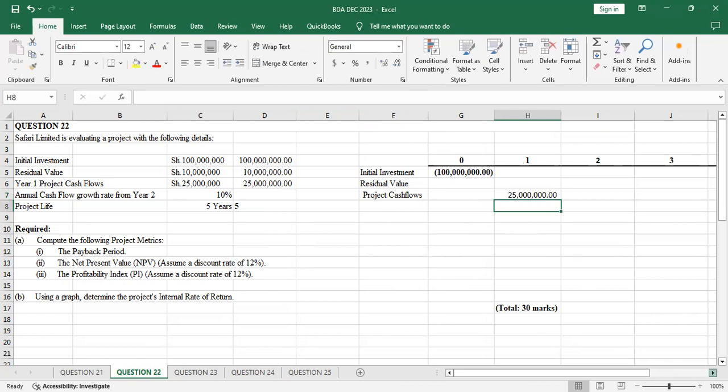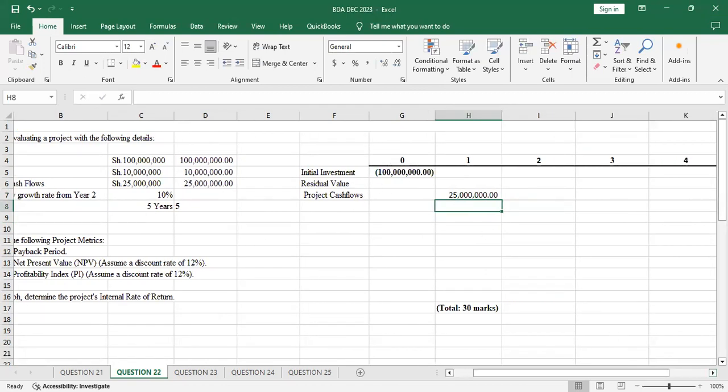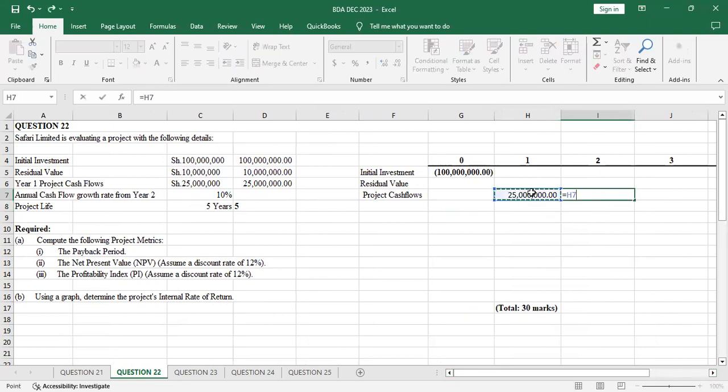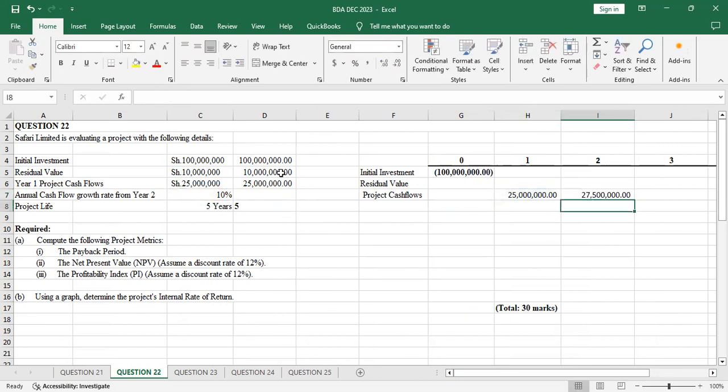You are told that it will be growing from year 2 at 10%. So equal sign, you take this value, multiply by, open bracket, 1 plus the growth rate, which is F4, close the bracket, and hit enter.